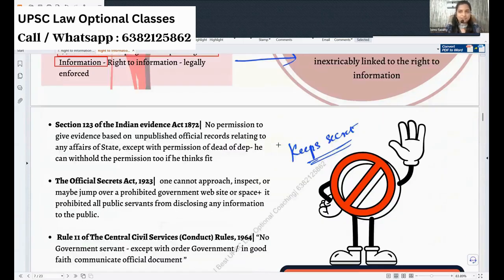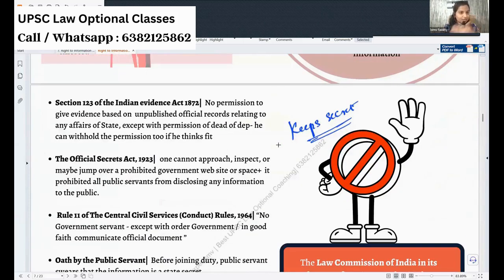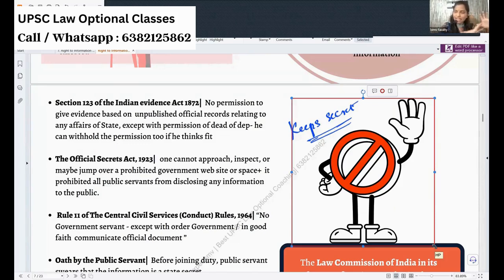But before that, everybody knows that we got an act. But before that, you have to know there were certain acts which asked the government to be quiet. Certain information, if anybody asks, the government should not give. You should be quiet, although it is asked by the people. You are a government, you are responsible, you are a welfare state, you have to give, but you shall not give in these situations.